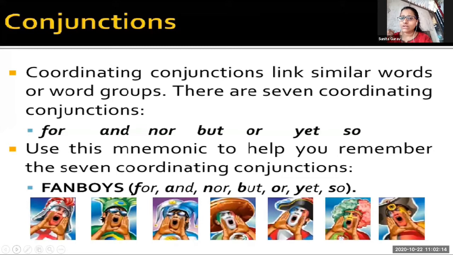Before that, we will read what this is. Use this mnemonic to help you remember the seven coordinating conjunctions: for, and, nor, but, or, yet, so. What have they done, children? They have taken the first letter of each of the conjunctive words and made it like rainbows. In rainbows there are seven colors, but you use its short form. In the same way, here the short form of the seven conjunctive words is used, and that short form is FANBOYS.